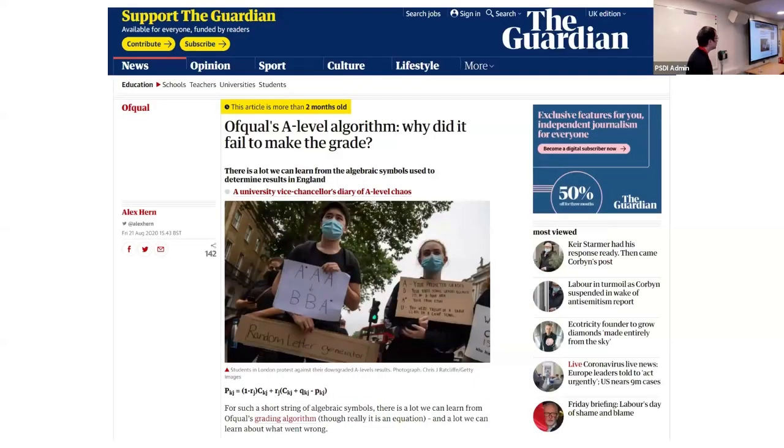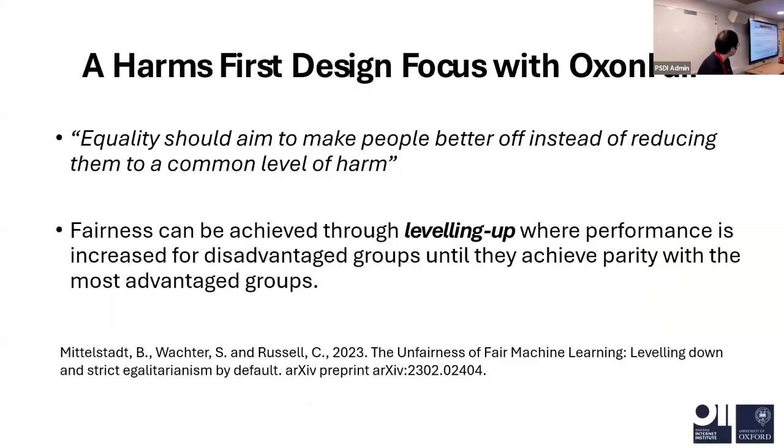Here is another example, not in biomedical, but in A-level testing score prediction. Some reports also show that this kind of prediction also has some bias. So generally, if you use machine learning to do some prediction based on real data, it may have some bias. So this is why we designed this tool.